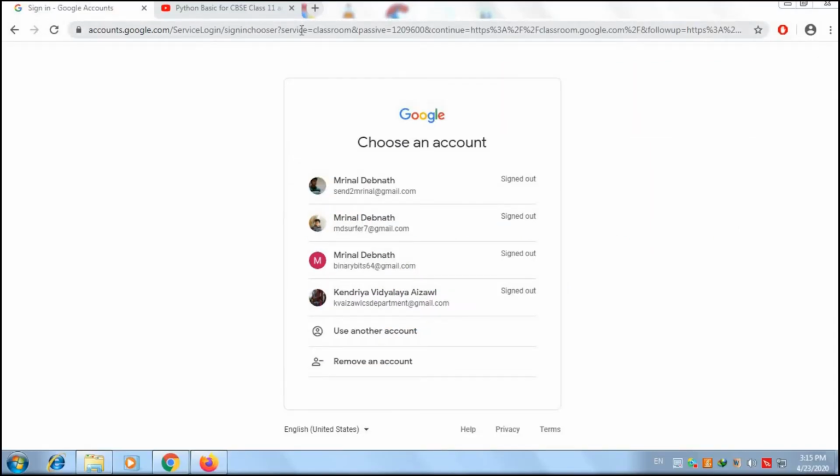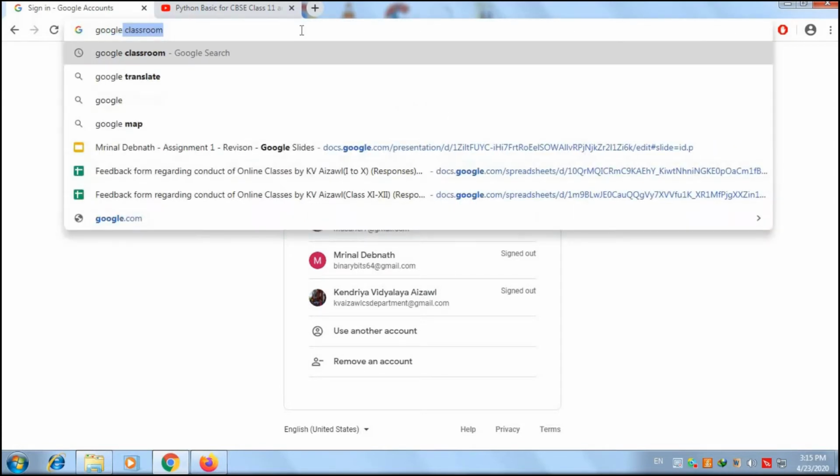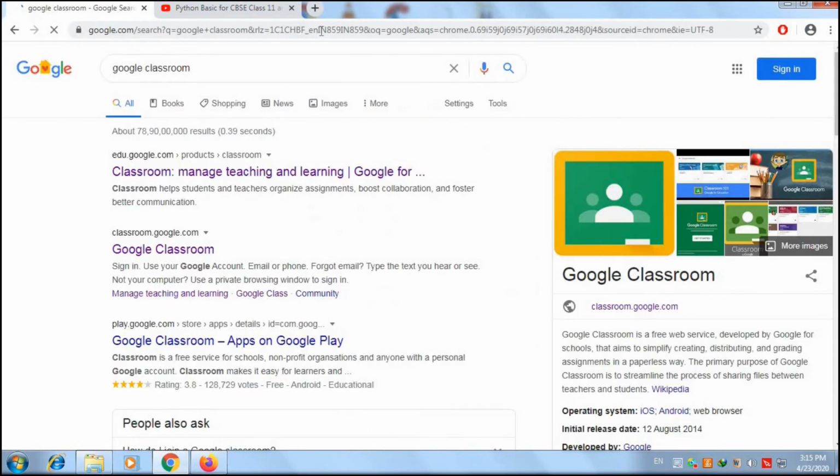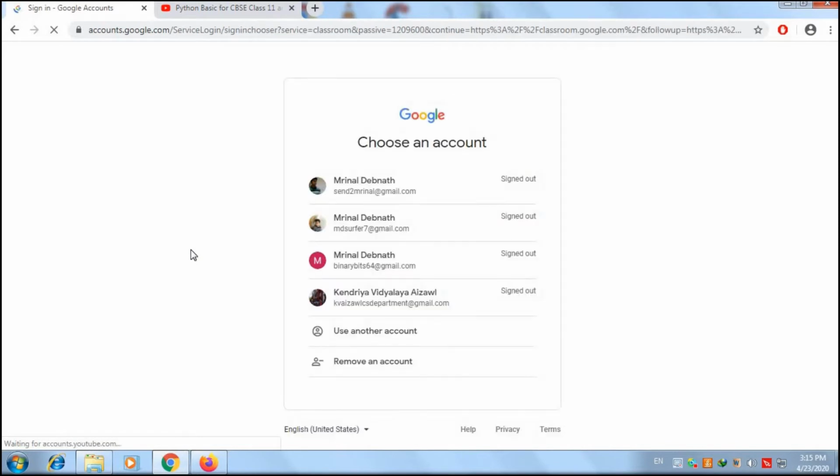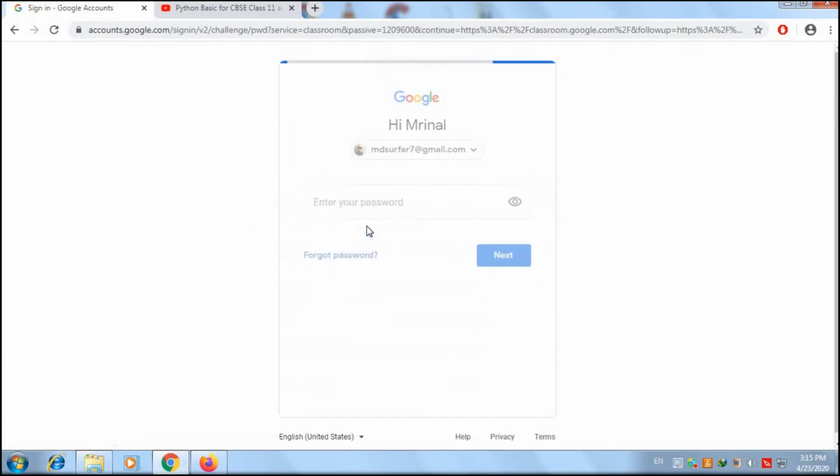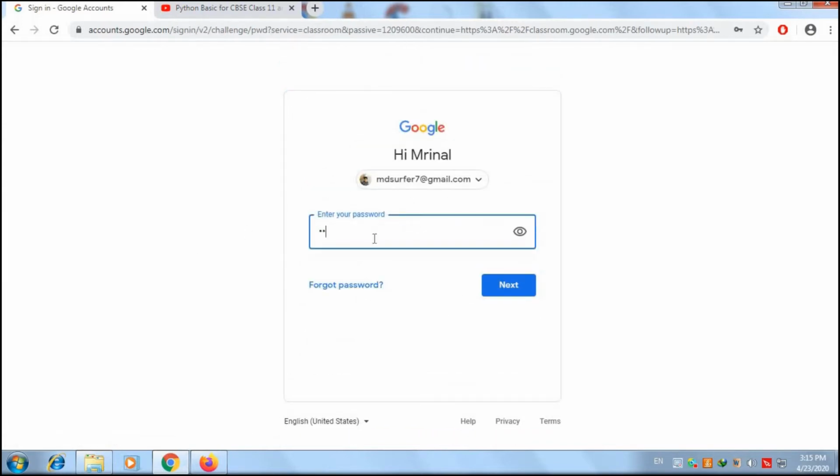Okay, now let's see how to actually access Google Classroom. We are going to type Google Classroom, and it's going to be here. We click on Google Classroom, and then it's going to ask us to access through an email account. So let us use this particular email account, and then we will type in the password.